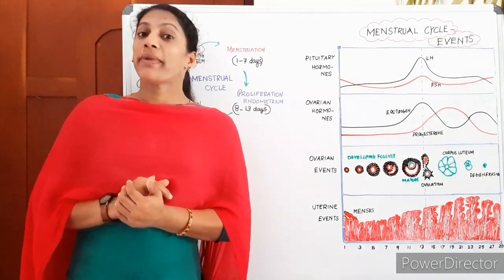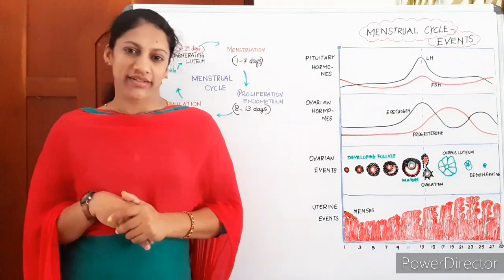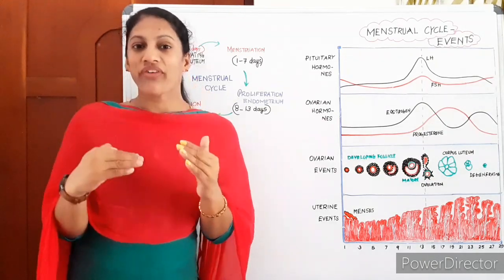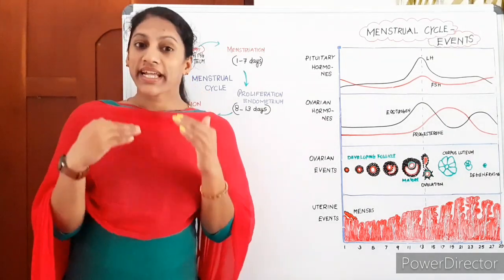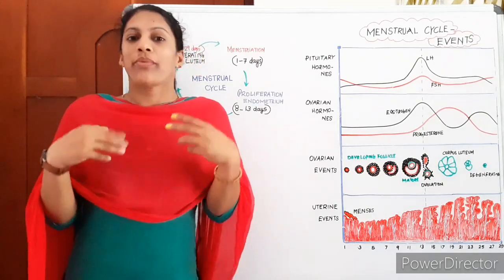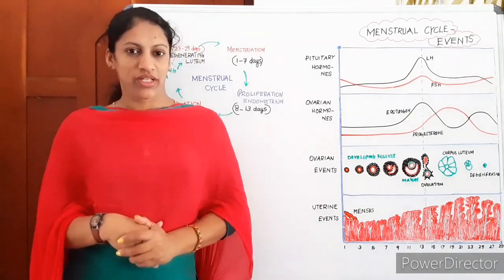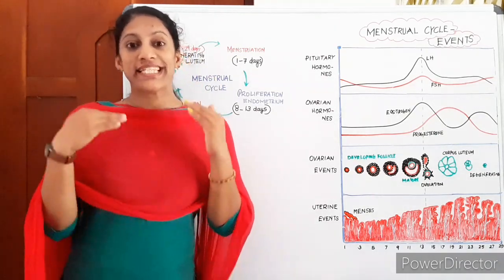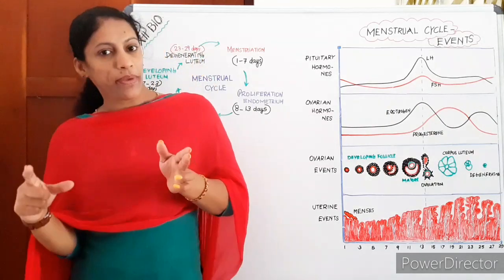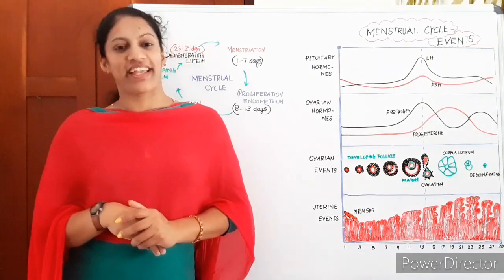So how can we define the menstrual cycle? You know it's a monthly cycle. It is defined as the cyclic events which take place in a female from one menstruation to the beginning of the next menstruation. So whatever events take place in a female from the beginning of one menstruation to the beginning of the next menstruation is considered the menstrual cycle.